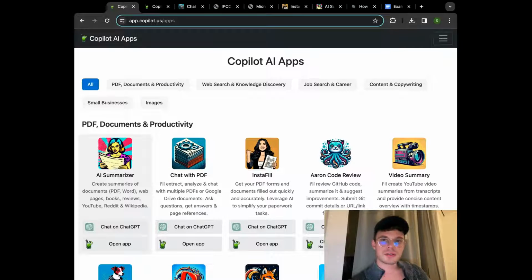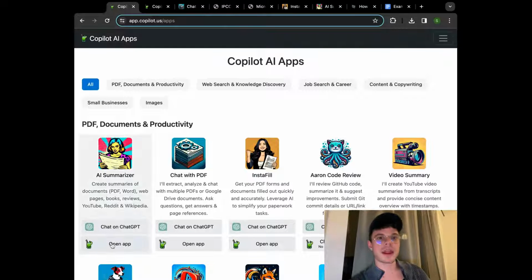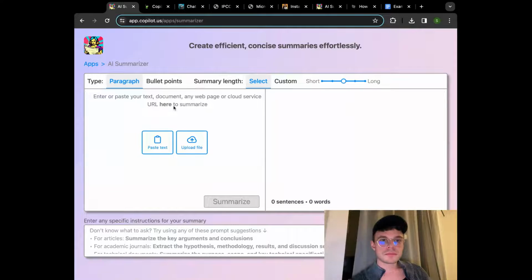We did have different tools that were similar in features and capabilities in terms of plugins and GPTs. But again, I want to highlight that once you click on Open App, you do not need any kind of ChatGPT subscription. You can just go straight to the app and start using it. So I'm going to cover two examples, but again, remember there are many more capabilities to this particular tool.